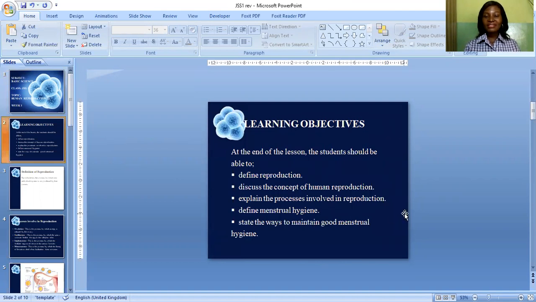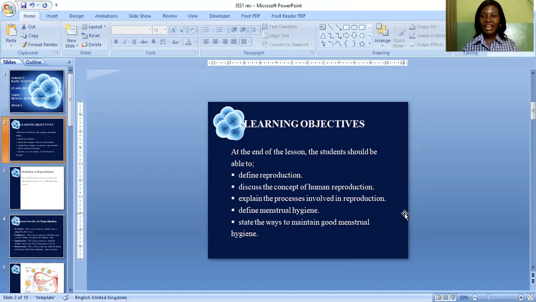At the end of the lesson, the students should be able to: 1. Define reproduction. 2. Discuss the concept of woman reproduction. 3. Explain the processes involved in reproduction. 4.